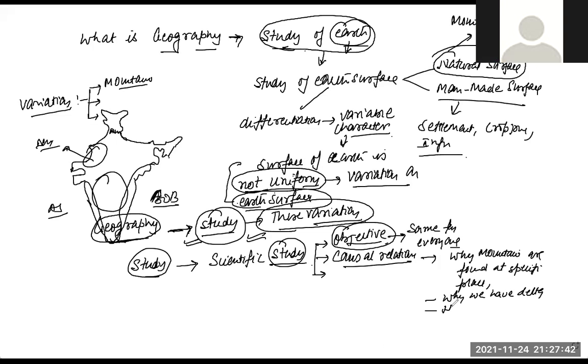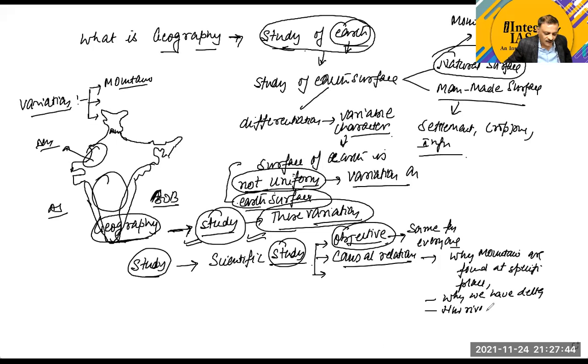We can say the causes: how river courses develop, the reasons behind climate change.